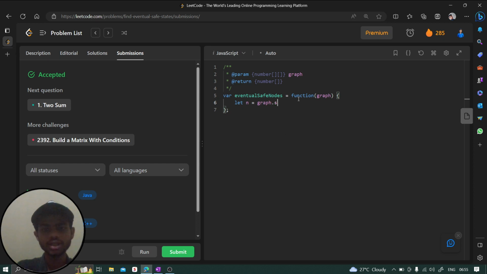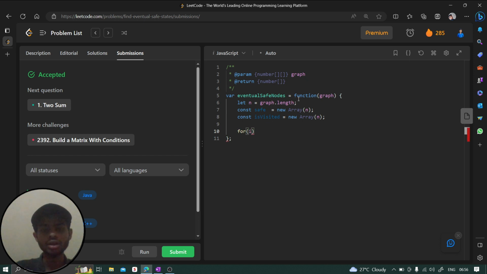So let n be graph dot length, and after that we are going to say for in what we are going to do now. We are going to create two arrays, right? So we can say const safe, our node array, is going to be a new array of size n, and the same thing for const isVisited, a new array of size n. Now we are going to say for let i equal to 0, i less than n, i plus plus. I'm just going to say safe of i is false, and isVisited of i is also false.